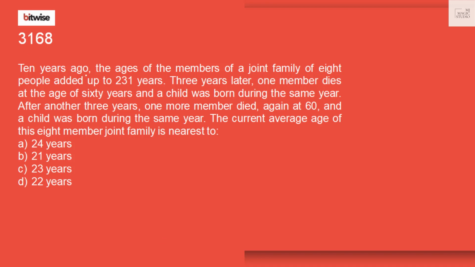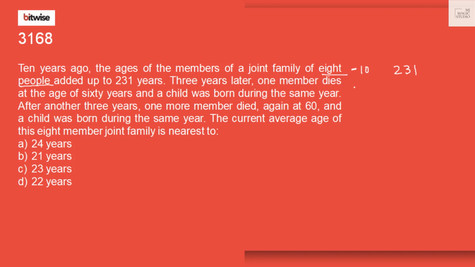10 years ago, the ages of the members of a joint family of 8 people added up to 231 years. So 10 years ago it was 231. 3 years later, one member dies at the age of 60 years.